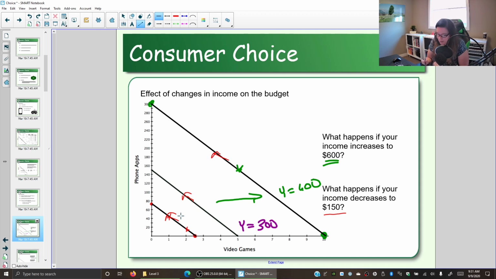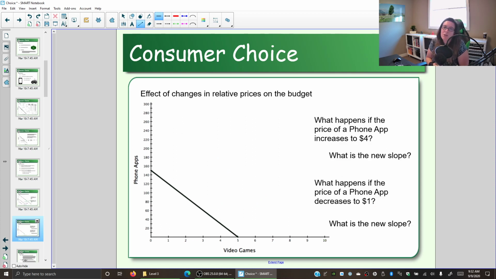So the sacrifice as we choose where on these budget lines is the optimal consumption point that maximizes the benefit given our costs and constraints, the trade-off between phone apps and video games, hasn't changed. So if we change income, it changes what our choices are. We can now get more or less, but it doesn't change that opportunity cost, the sacrifice between one and the other. Well, what happens if we start to change the relative price? So let's go back to having our income is 300.